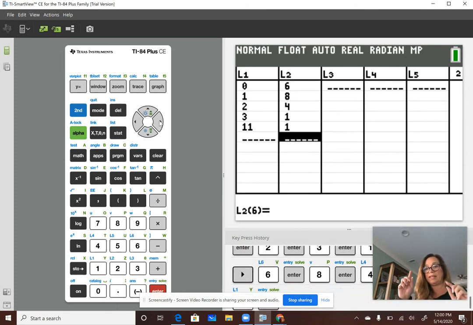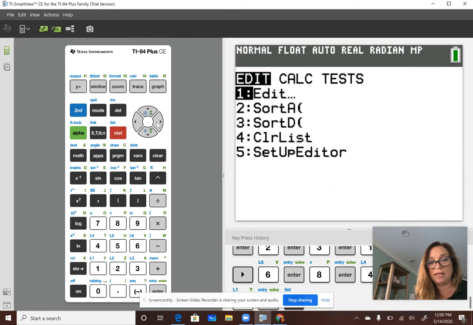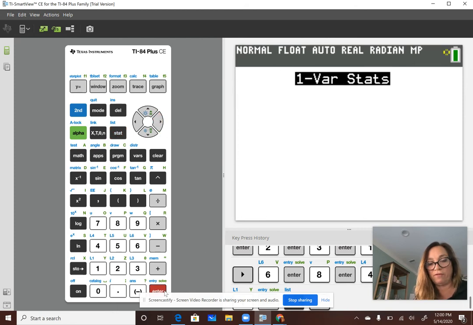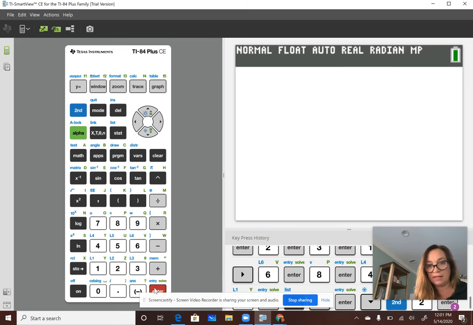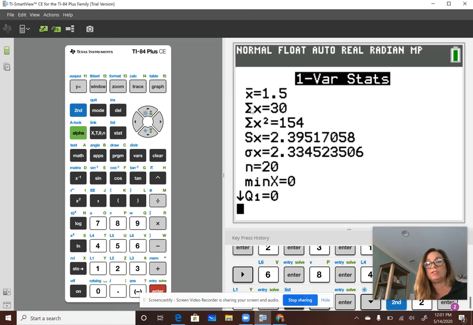Now, it's really important that these match. Double check your typing, double check your chart. And now when you do stat, calc, 1 var stats, you are going to tell the calculator there's a frequency list, and that list is in L2. So to tell it L2, see L2 is written here in blue. So you hit second 2, and it pops it right in. And then calculate. Okay, so the mean is 1.5, which means the average number of accidents is 1.5.